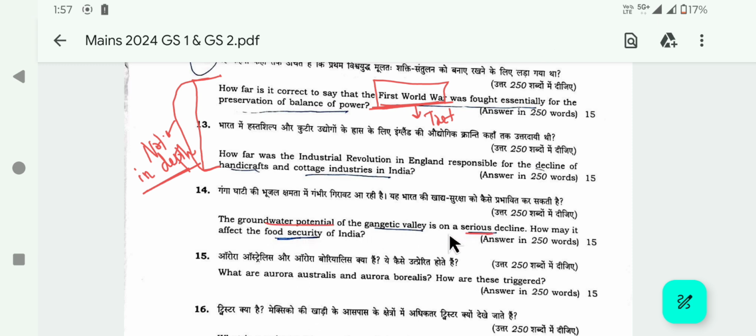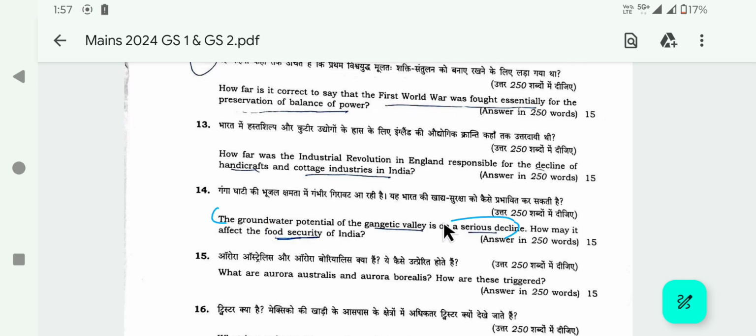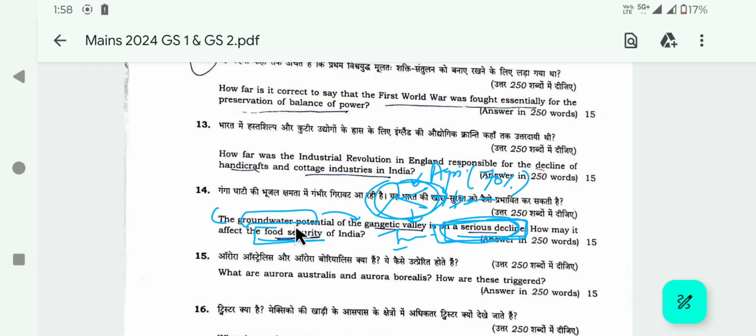Coming to question number 14, groundwater potential, serious decline, food security impact. The first part of the question is serious decline. First of all, you can introduce the groundwater potential of the Gangetic Valley. You can also give a pie chart. You can show how much groundwater is consumed in agriculture. For example, I think agriculture consumes 70% of groundwater. Then you can mention domestic and industry. These things can be mentioned. A pie chart can be given, and we can show serious decline by quoting some data if you know. And you can show how it will impact food security.